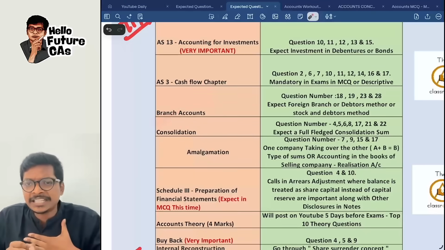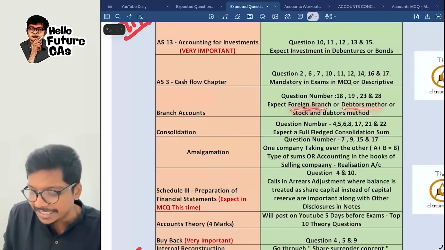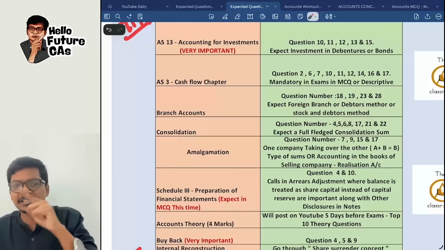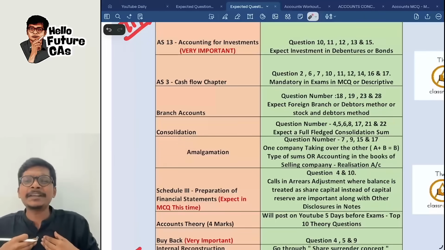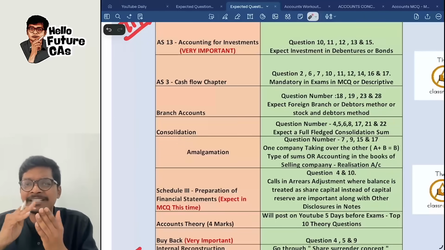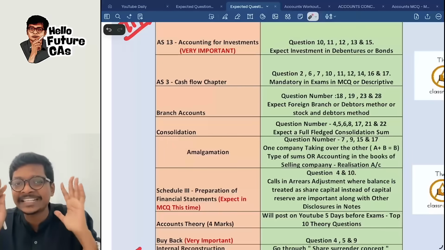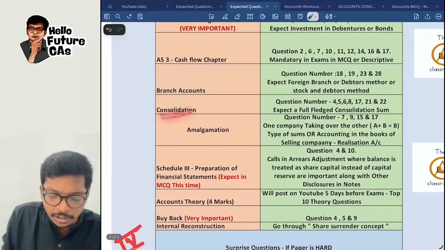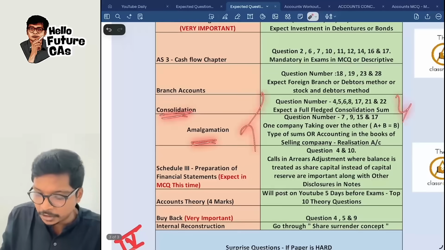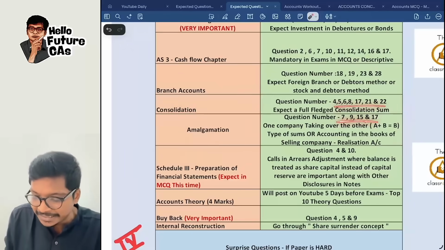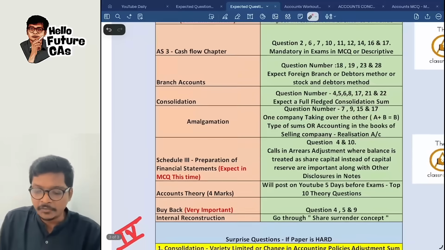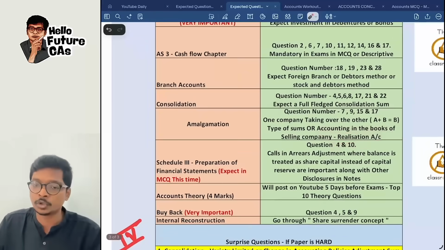Branch accounts, this time I feel foreign branch or debtors or stock and debtors method will come, because last time they asked theory, and independent branch cannot come for 6 marks. It has to be a 10 or 12 mark question. So if you want to skip branch, at least read this little. For consolidation and amalgamation also I have given the question numbers. I have marked at least the bare minimum questions you have to see. For amalgamation I have given the type of questions also over here.